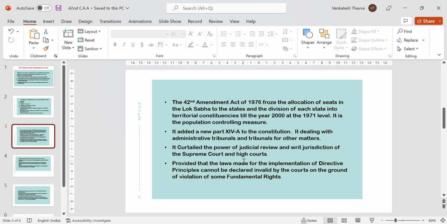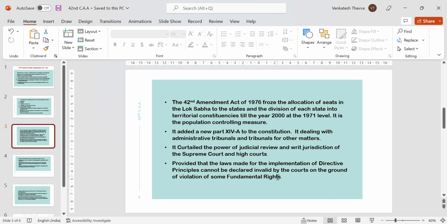Next one, it curtailed the power of judicial review and writ jurisdiction of Supreme Court and High Courts. It means it is limiting the power of judicial review and writ jurisdiction of Supreme Court and High Courts. What is judicial review? It is the power of a court of the country to examine the actions of legislative, executive and administrative arms of the government and to determine whether the actions are consistent with the constitution. If not, those laws are declared unconstitutional, null and void.